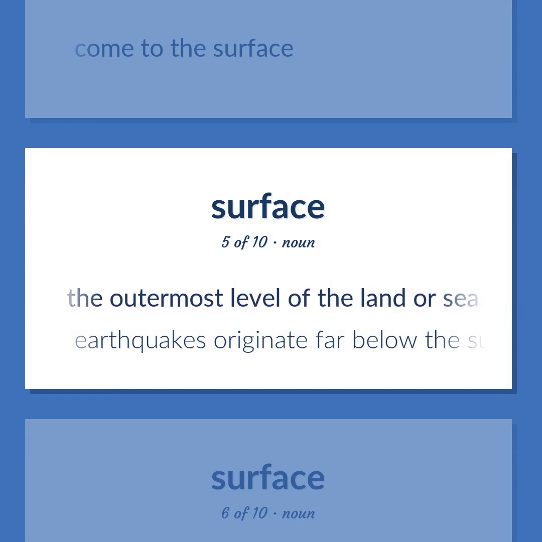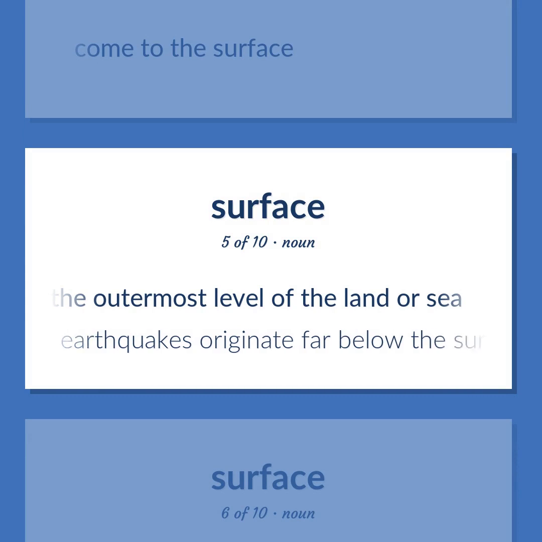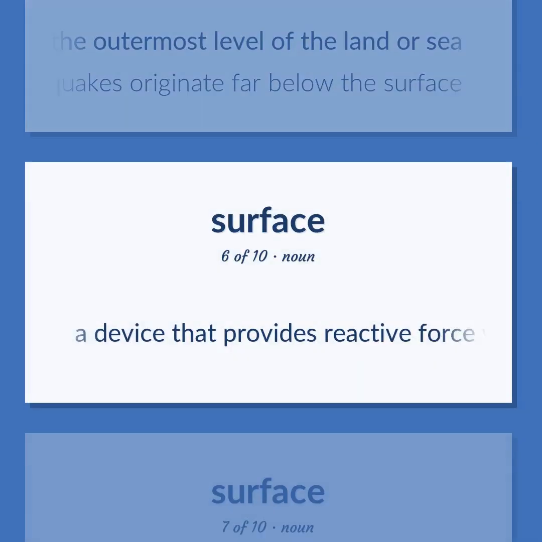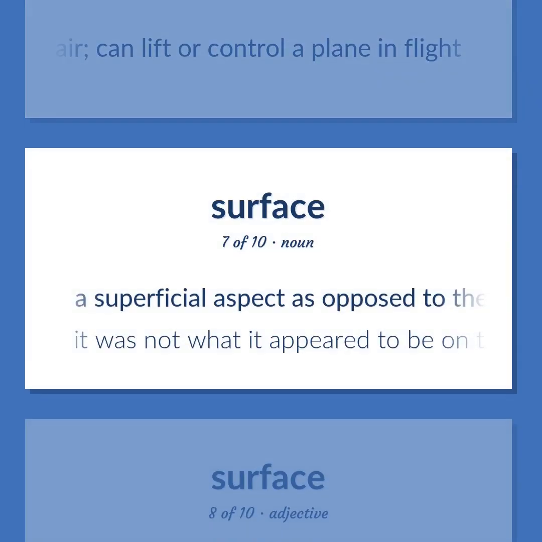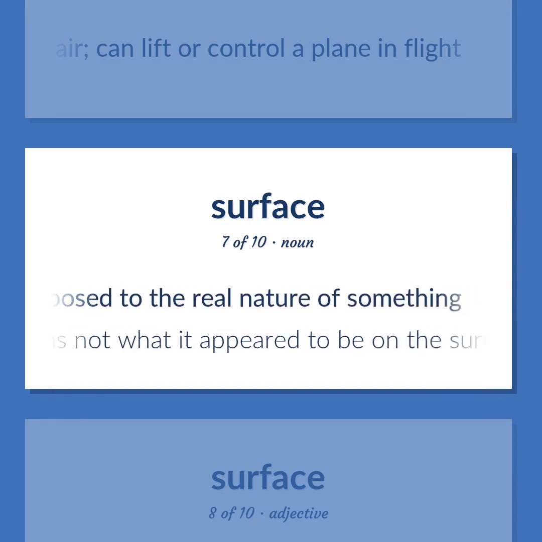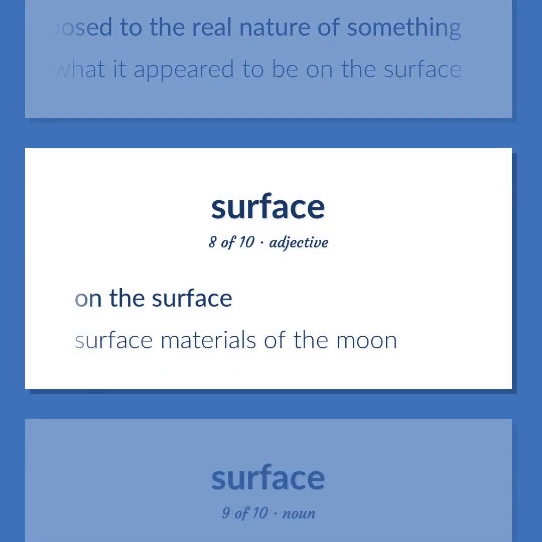The outermost level of the land or sea. Earthquakes originate far below the surface. A device that provides reactive force when in motion relative to the surrounding air, can lift or control a plane in flight. A superficial aspect as opposed to the real nature of something. It was not what it appeared to be on the surface. On the surface. Surface materials of the Moon.